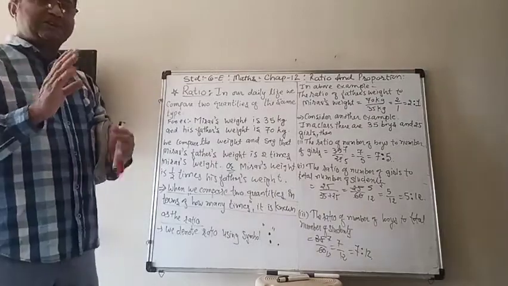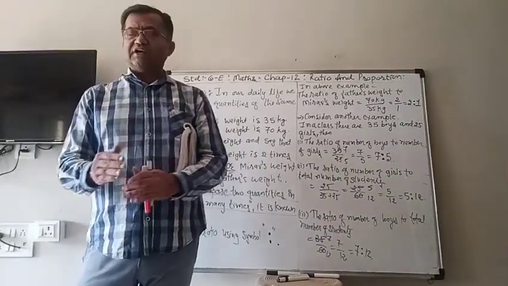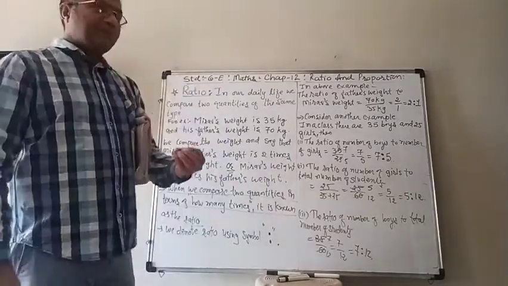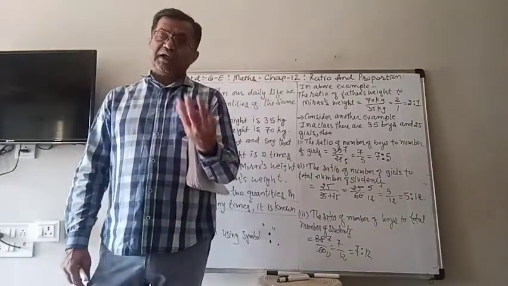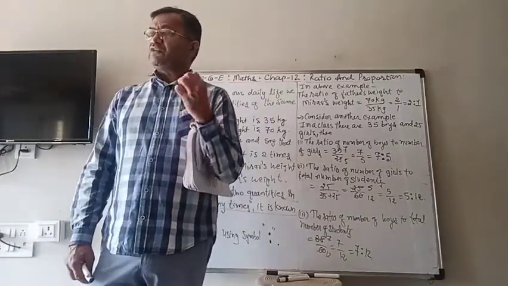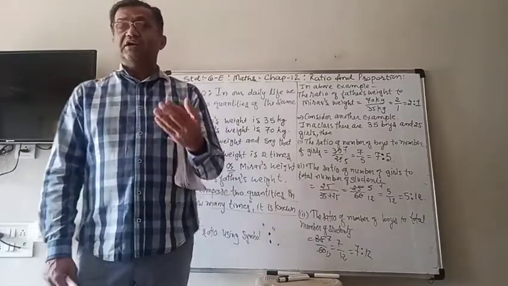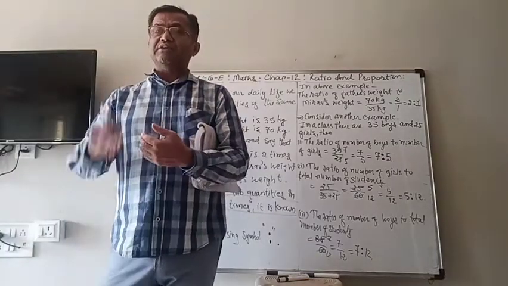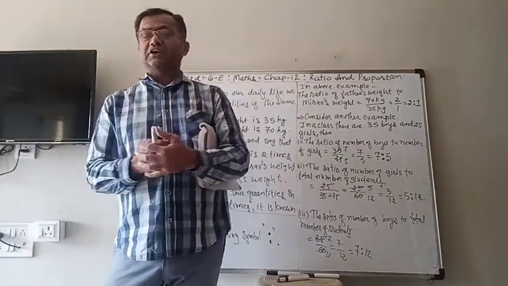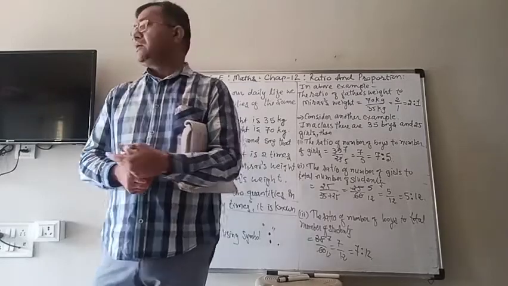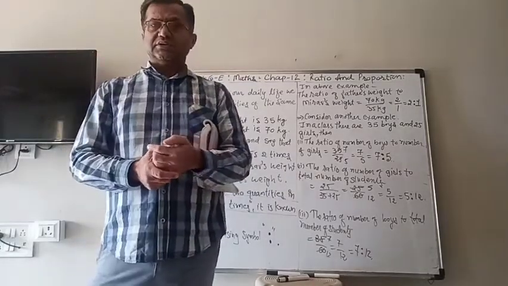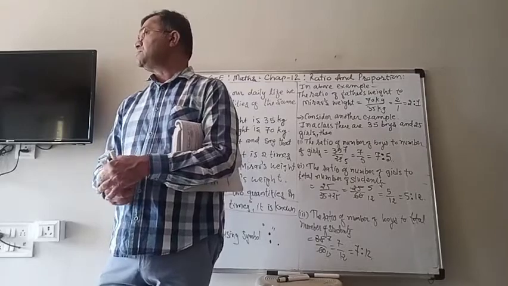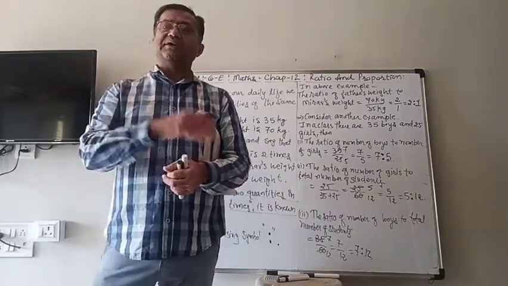So when we compare by subtraction, then we can't write down the ratio. To compare two quantities and write down the result in the form of a ratio, we need to compare them by division, means divide one quantity by the other quantity. Then we have to simplify that fraction, and the final answer will be regarded as the ratio of those quantities.